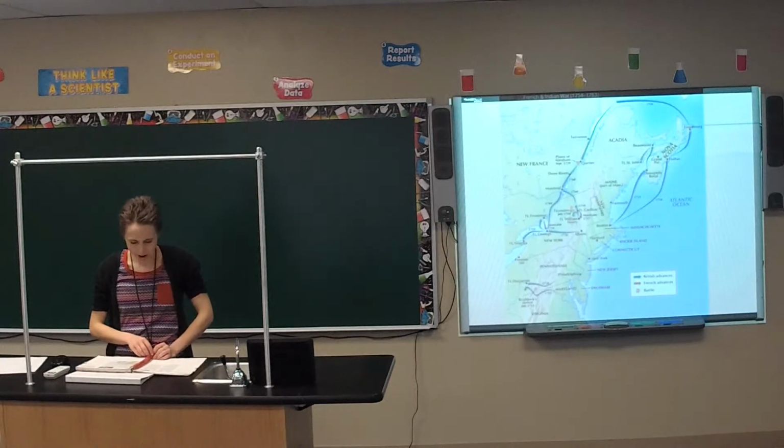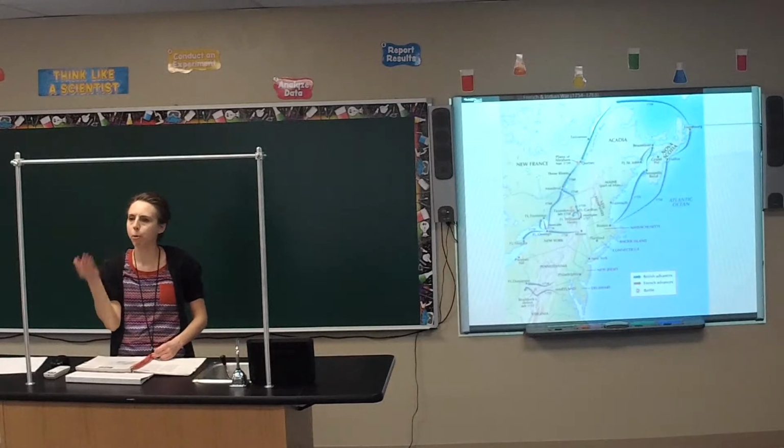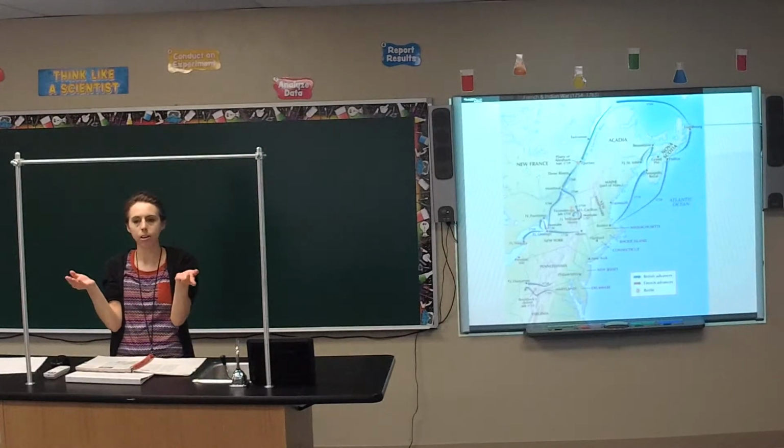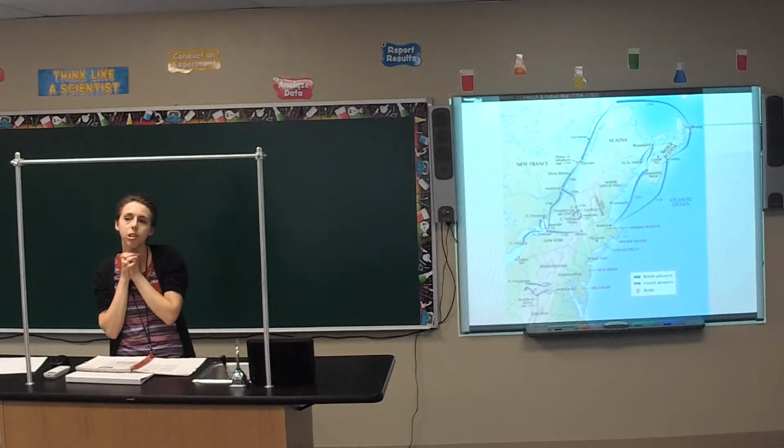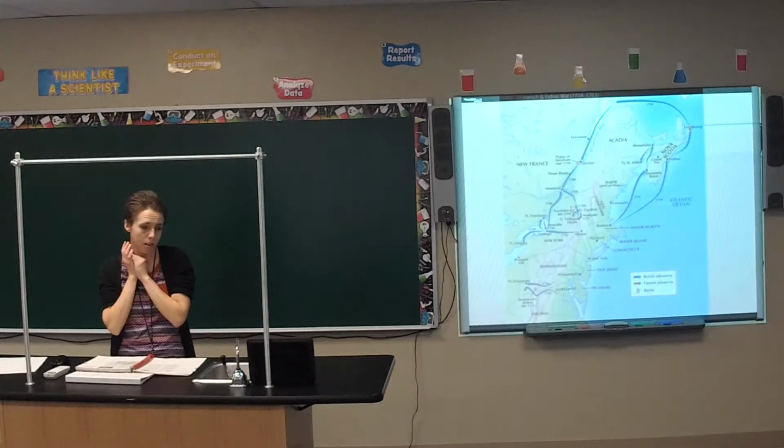Alright, what was the major difference between the proposed Albany Plan and the Dominion of New England? If you remember what the Dominion of New England is. If you don't remember what it is, that's unfortunate. Go. The Dominion of New England. Two things. Didn't they have a set religion? Also, weren't they already run by a representative from England? So they wouldn't be a colony anymore if they did the Albany Plan.